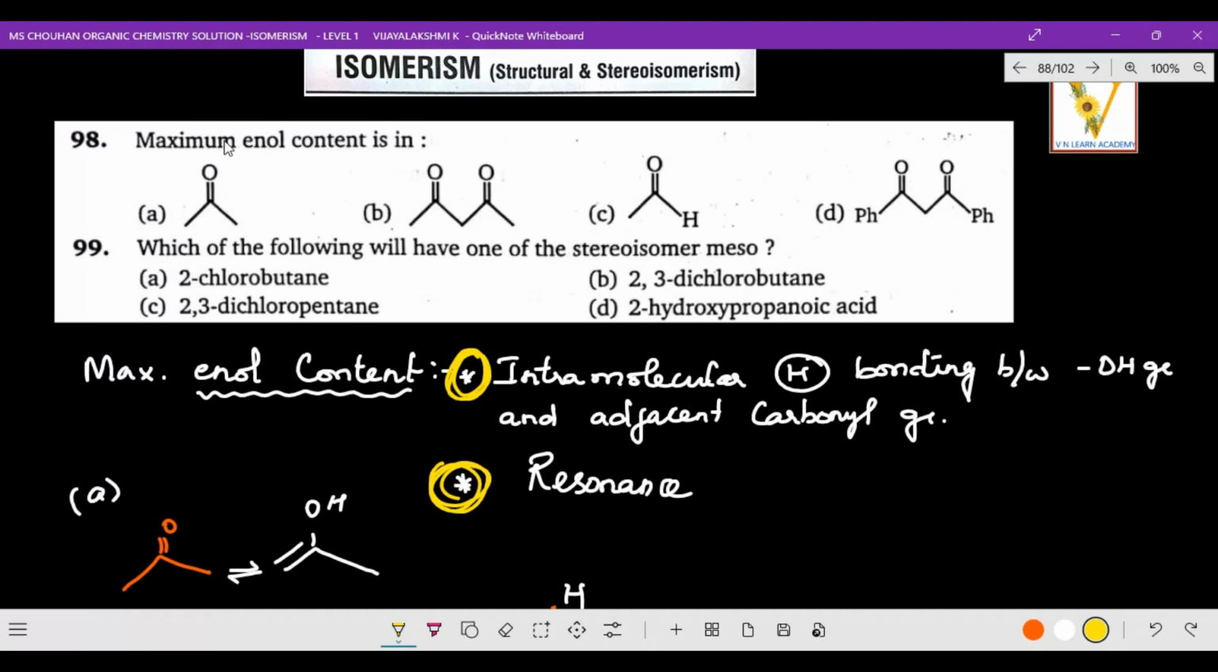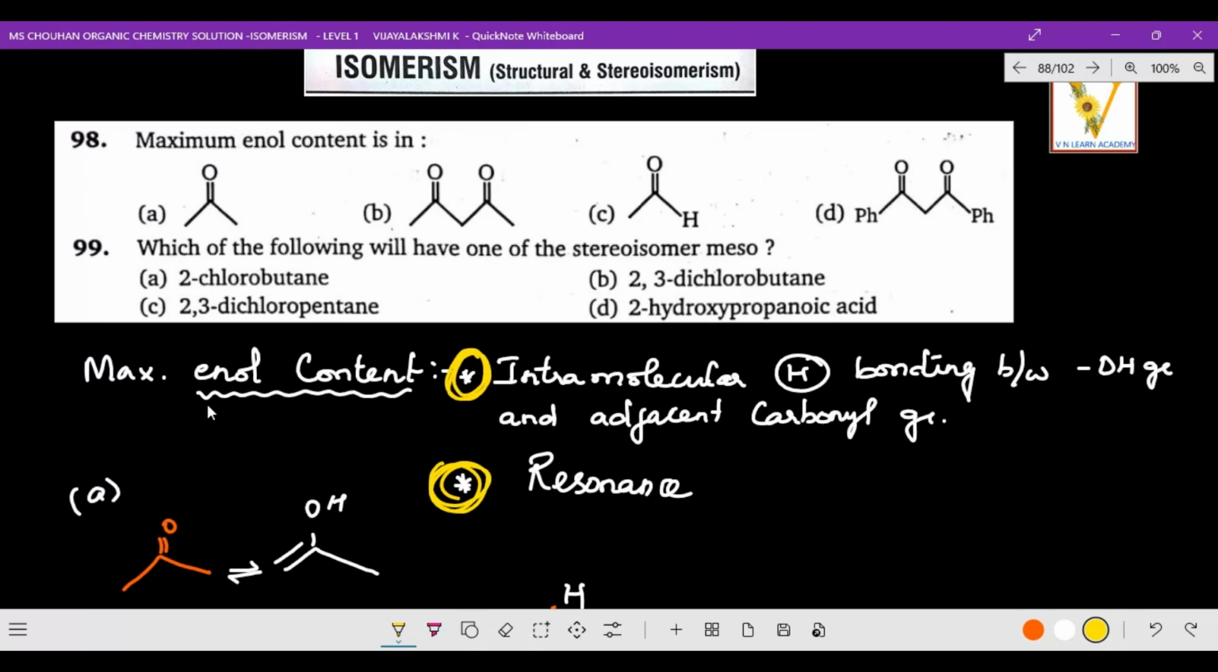Question: maximum enol content is present in which? This is acetone, you know very well. The second one, CH3COCH2COCH3. And the third one, an aldehyde, CH3CHO, you know. And the last one, instead of CH3, they have given phenyl, Ph: PhCOCH2COPh. Among these, we have to find which has more enol content.